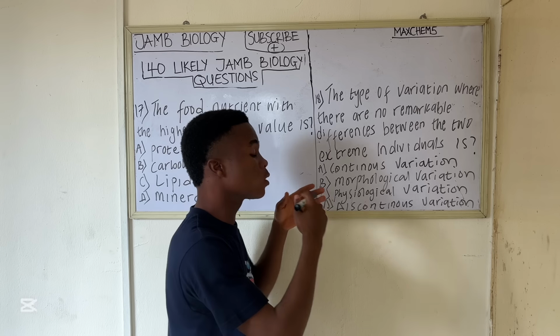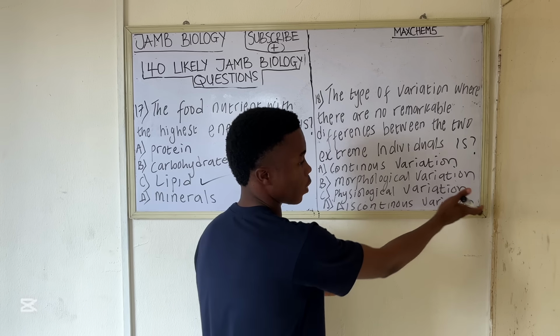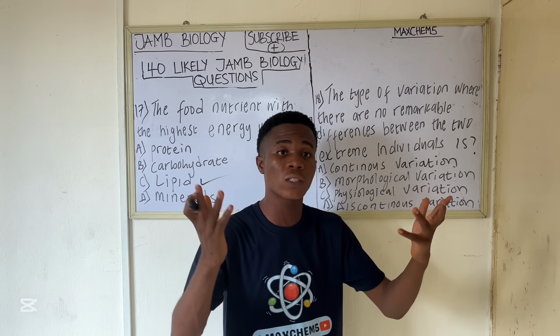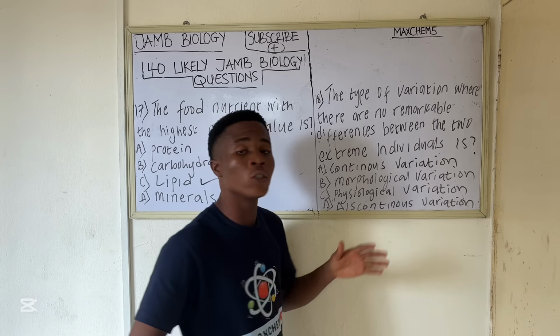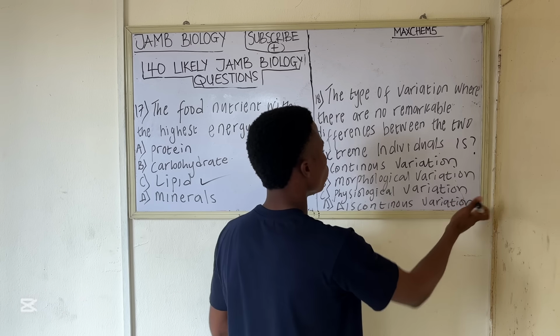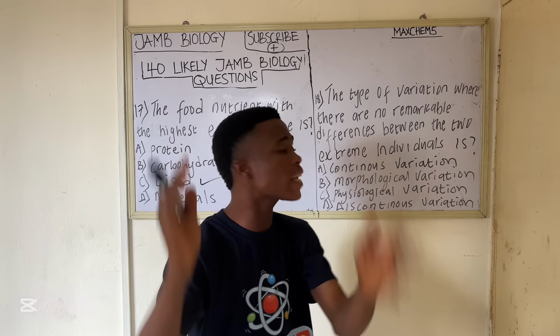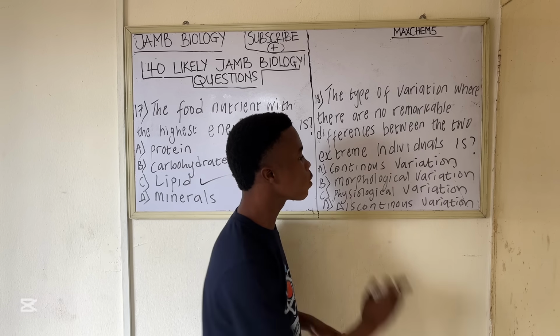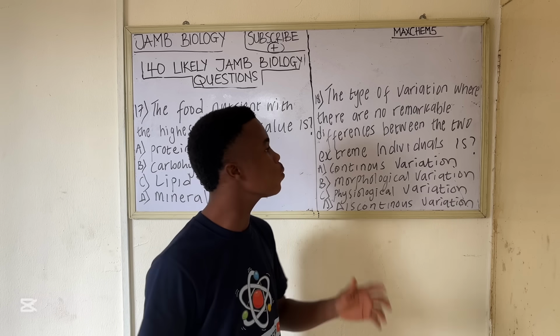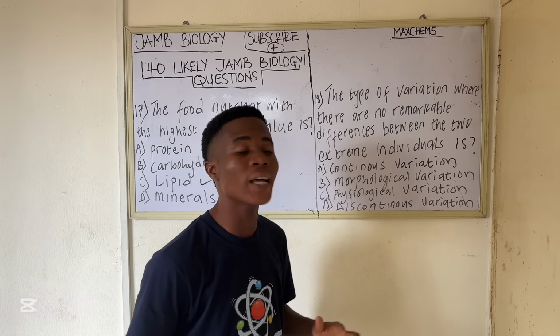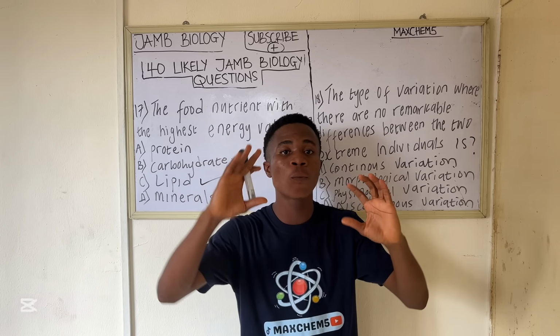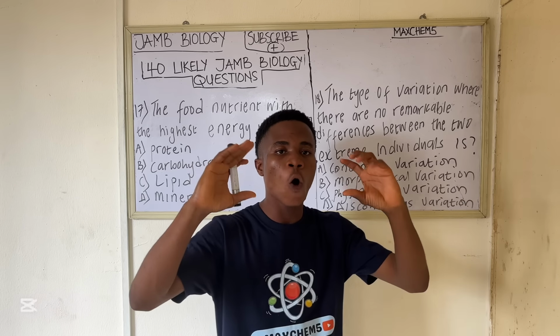The rolling of your tongue is also a discontinuous variation. I'm giving this example because you can mix them. So the rolling of your tongue and your blood group are examples of discontinuous variation. Another type of variation is morphological variation, the variation that has to do with the structure of the body. You understand? The structure of the body.